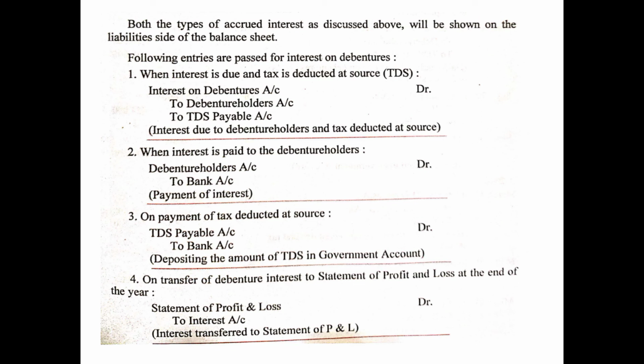In that case, the entry will be: debenture holders account will be debited, because now they are being paid, so their account will be closed, to bank account, because money is going out from the bank balance. So this is the entry for payment of interest.